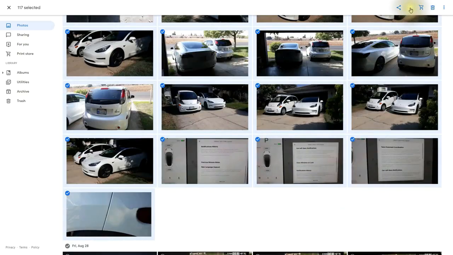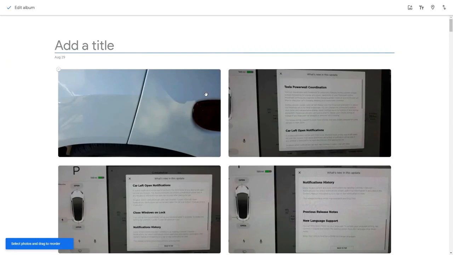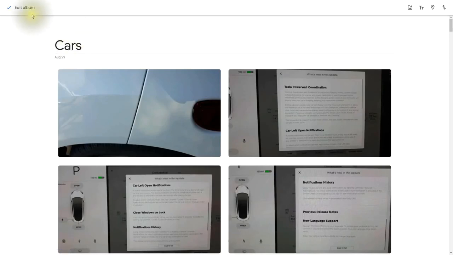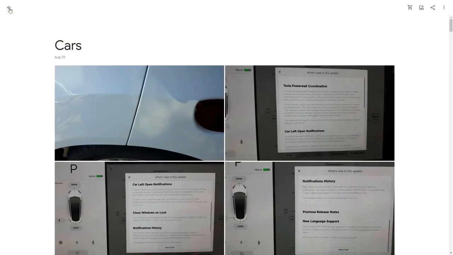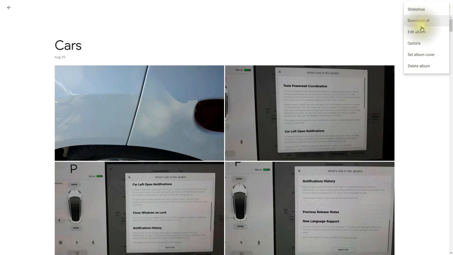Now once I have the images selected that I want to go into that album, the next thing I'm going to do is click on the plus. Then click on Album, and I'll create a new album. And I'll call this one Cars. Once you've given it a name, click on the check mark and you're done. You can then share the album if you needed to, or do things such as download it, edit it, or do other options with the album.